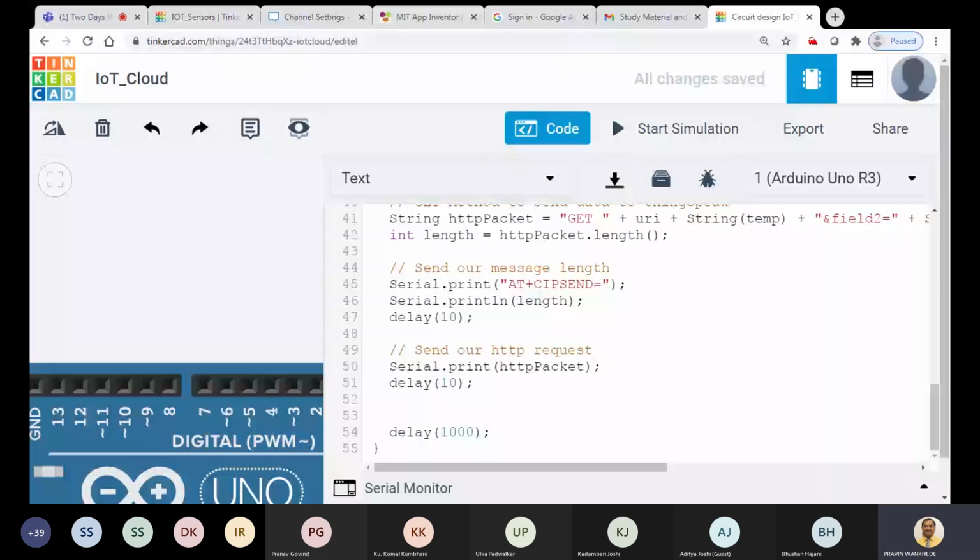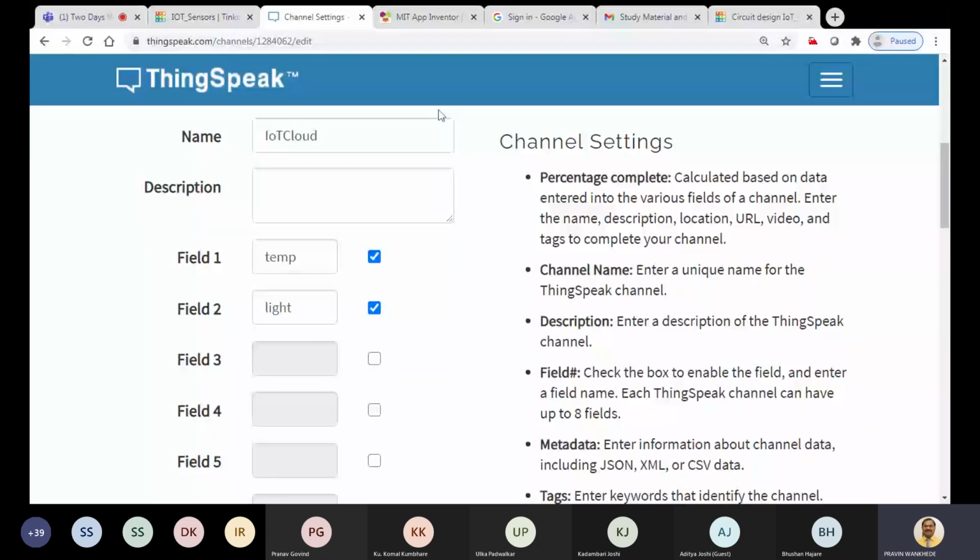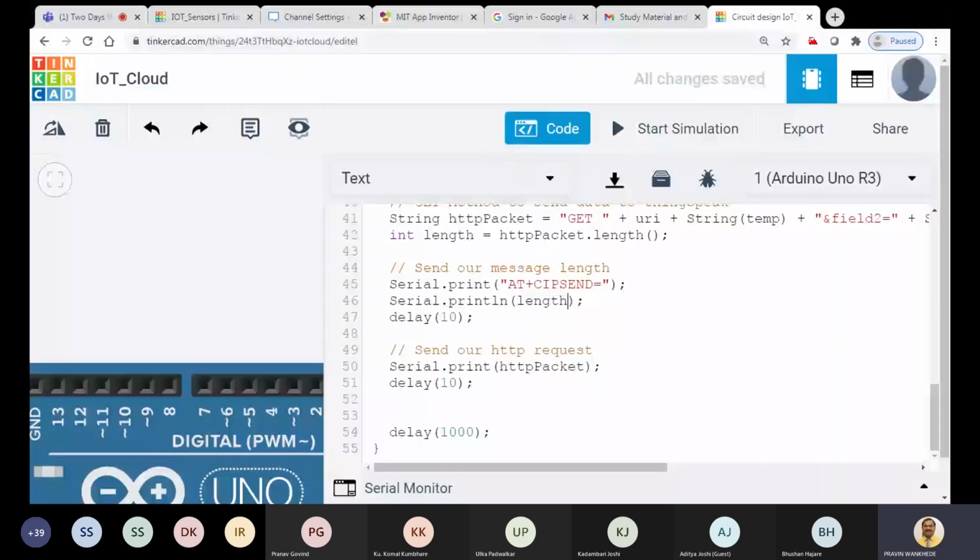Why is this so? Because we must first send the total length of the URL, so that our cloud, or whatever the HTTP server is, accepts it. It first accepts the number of characters it is going to receive, and whether it has received those complete characters or not. So first we find the length of this complete URL, then send that length using the command AT plus CIPSEND, and then write the HTTP packet, that is your complete URL.